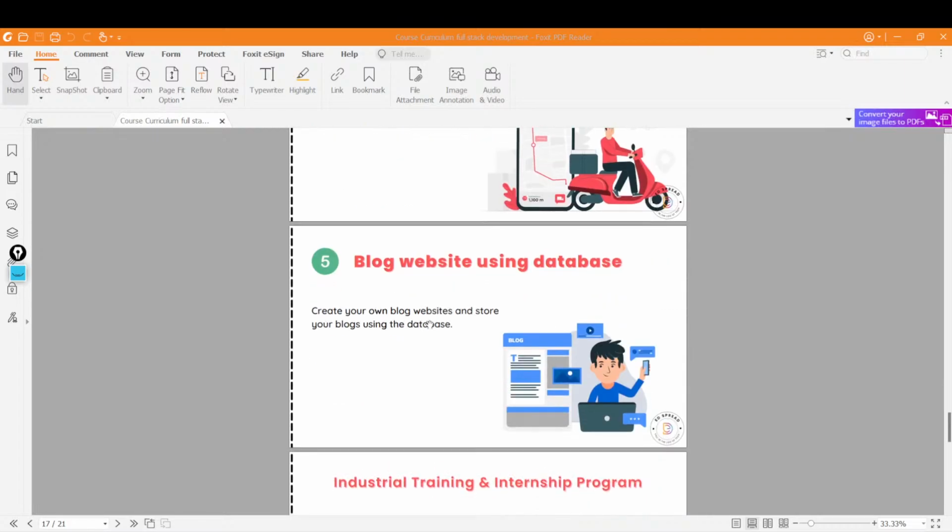After that, we will be building a blog website, what you can say a confession website, right? Wherein you can just give anonymous feedback or write anonymous stories, and that will be stored in the database without knowing who the author is. So that will be cool, right? You can run it across your colleges and have fun with your friends.